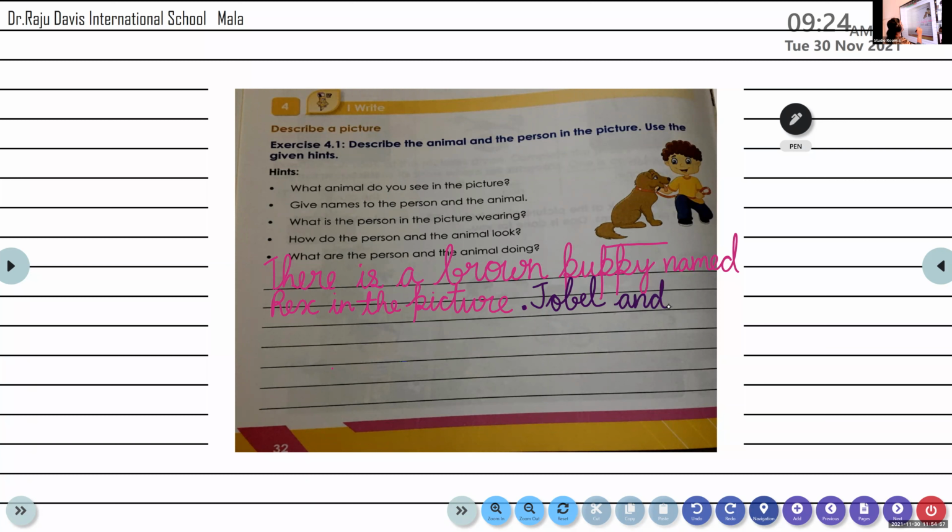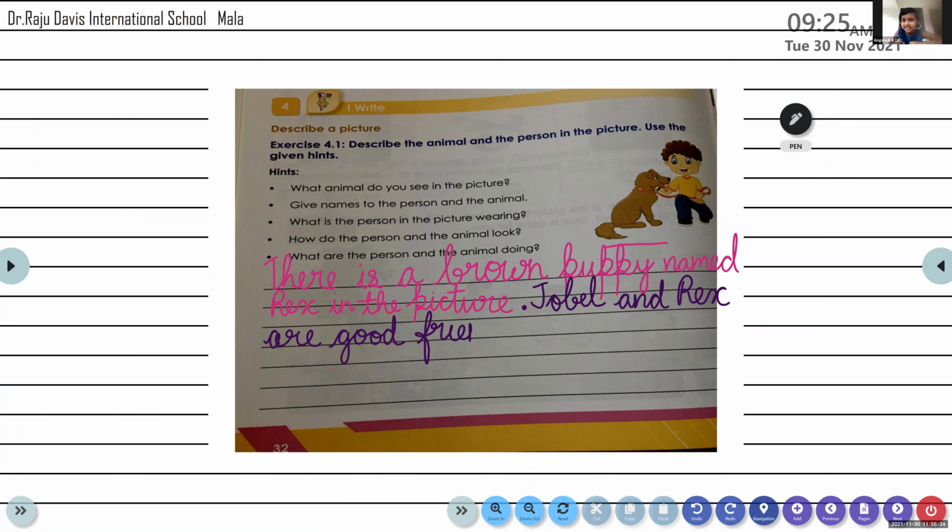Jobel and Rex. Yes, the name that we have written is Rex. Are Jobel and Rex very happy with each other, right? We saw a smile on their faces. So, let us write, they are good friends. That is the reason they are happy with each other. Do you agree with that?